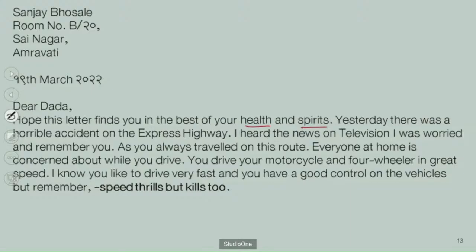Yesterday there was a horrible accident on the express highway. I heard the news on television. I was worried and remembered you. As you always travel on this route, everyone at home is concerned about you while you drive. You drive your motorcycle and four-wheeler at great speed. I know you like to drive very fast and you have good control of the vehicles, but remember one thing, speed thrills but kills too. These points are included in this first paragraph.